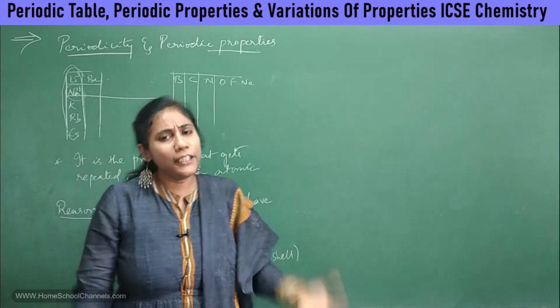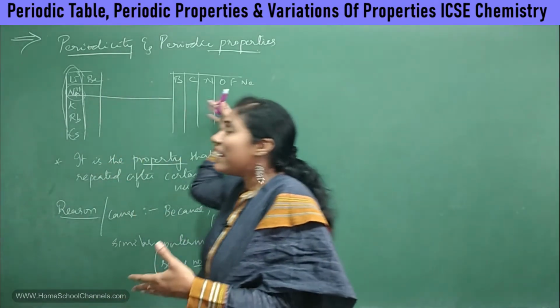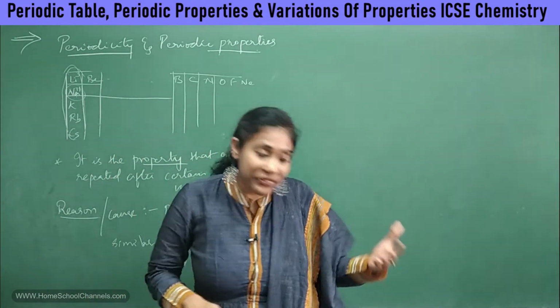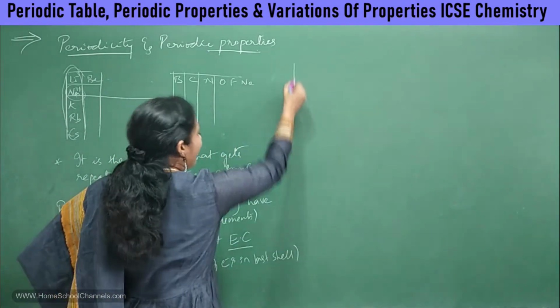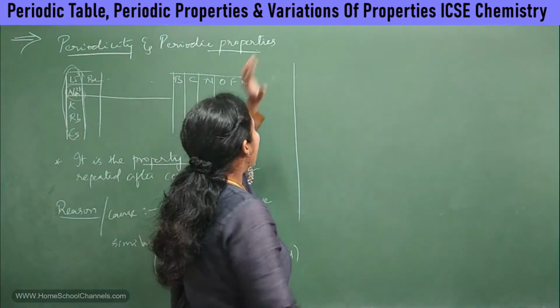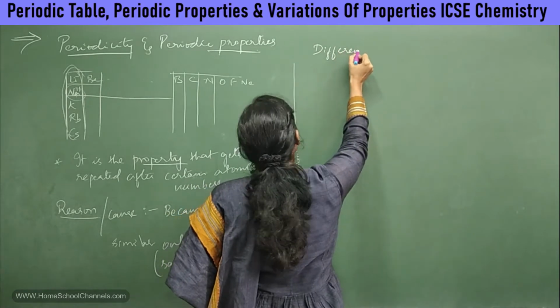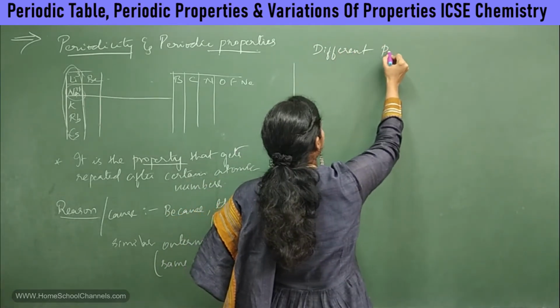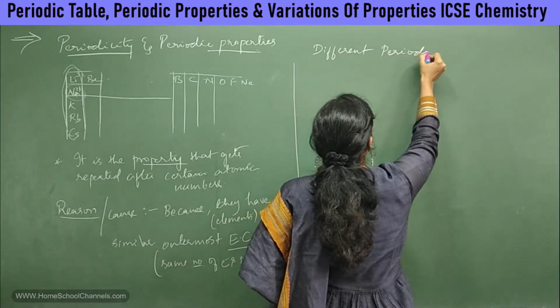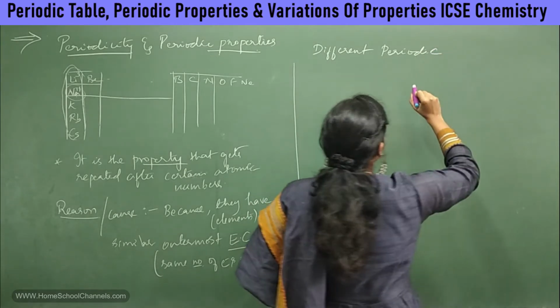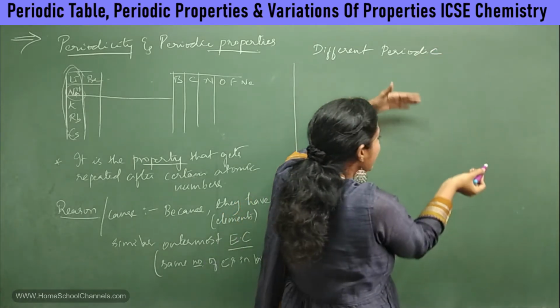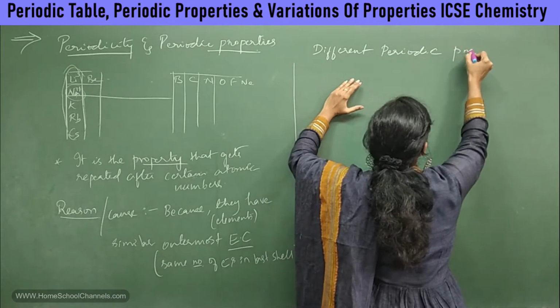What kind of properties get repeated at certain intervals? They are as follows. Now I will list out the different important periodic properties. In this chapter, we are going to study all the different periodic properties in detail.